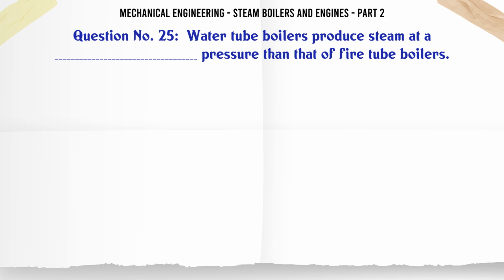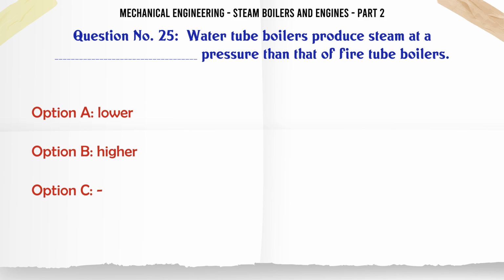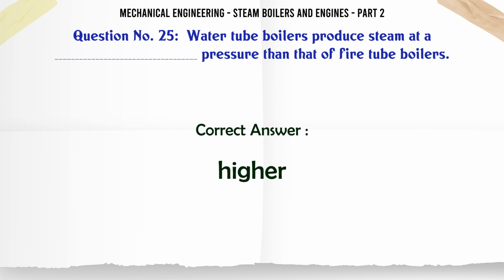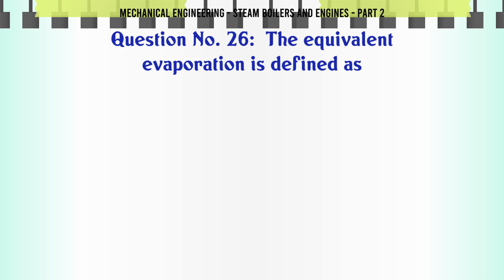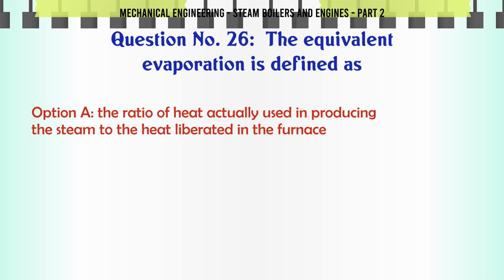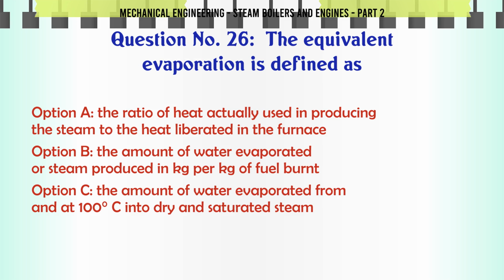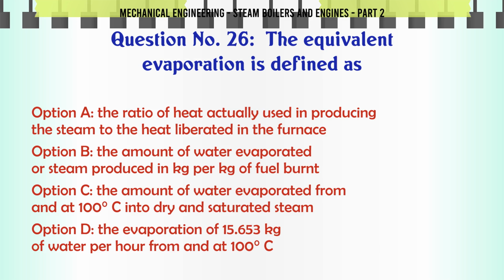Water tube boilers produce steam at a pressure than that of fire tube boilers. A, lower. B, higher. C. D. The correct answer is higher. The equivalent evaporation is defined as: A, the ratio of heat actually used in producing the steam to the heat liberated in the furnace. B.